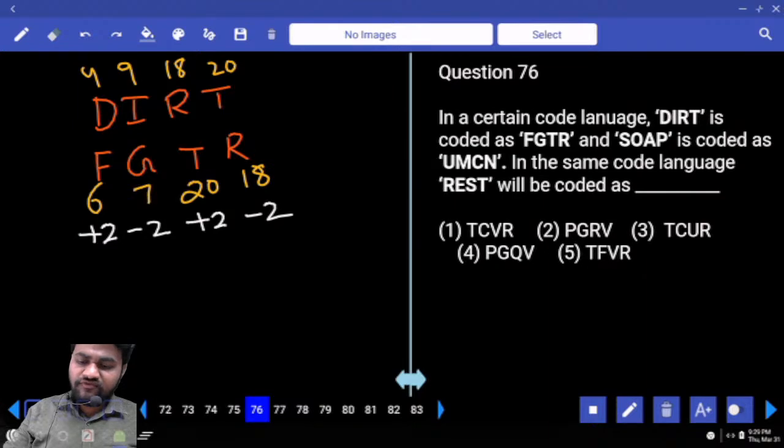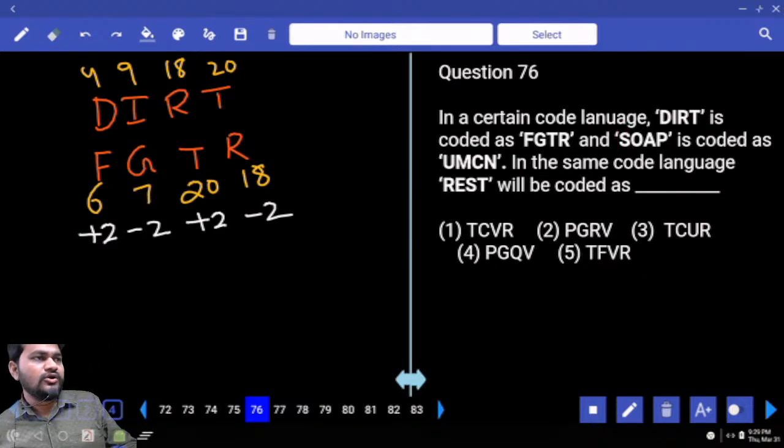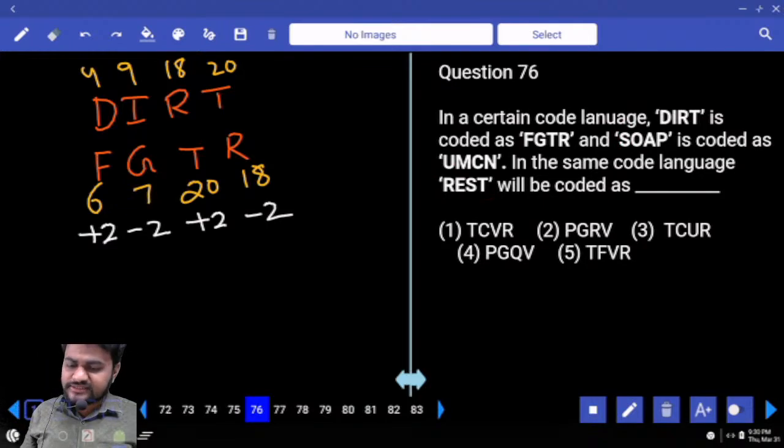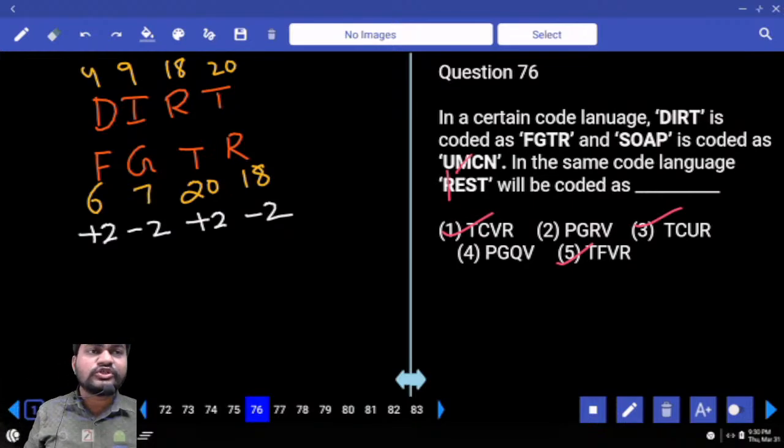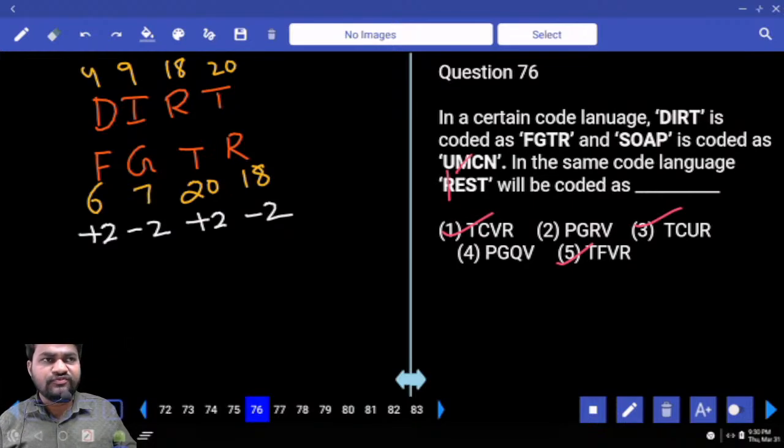Similarly, for soap also S is 19, 19 plus 2 is 21, which is U. Yes, it is satisfied. We need to decode the word rest. R is 18, 18 plus 2, 20, that is T. Answer must be starting with T. Next, then after E, E minus 2. E is 5, 5 minus 2, 3, C. So second letter must be C.